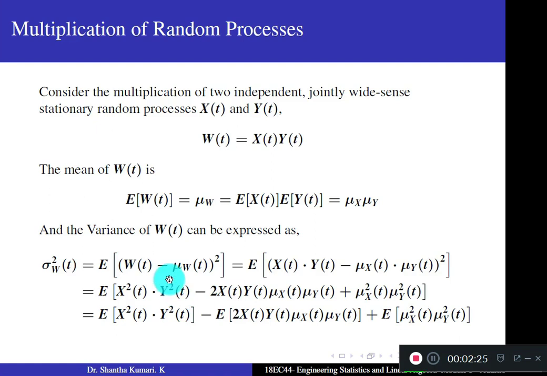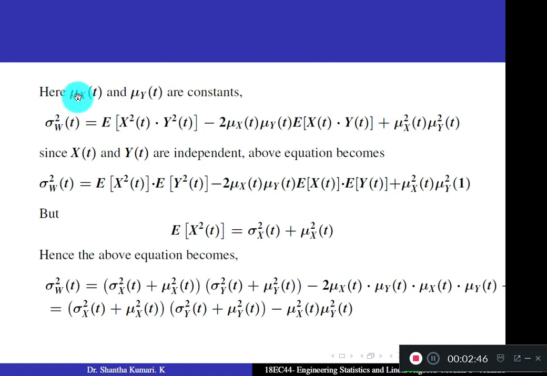Just check each term. X square t into y square t, minus 2 x of t y of t into mu x into mu y, plus mu x square t mu y square t. Now you can separately take the expectation of each term. Total you get 3 terms. Out of this, mu x of t and mu y of t are constants because they are mean values, and also because of the wide sense stationarity, mu x of t and mu y of t are constants.